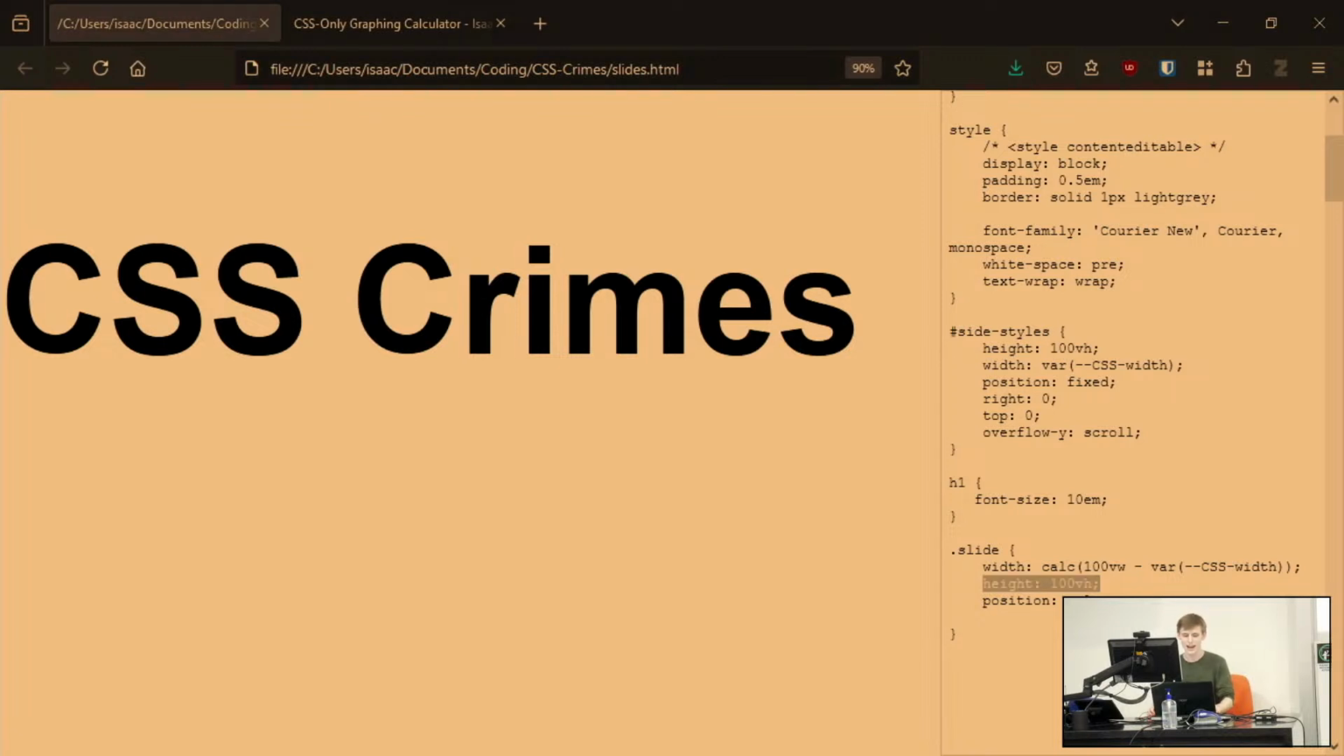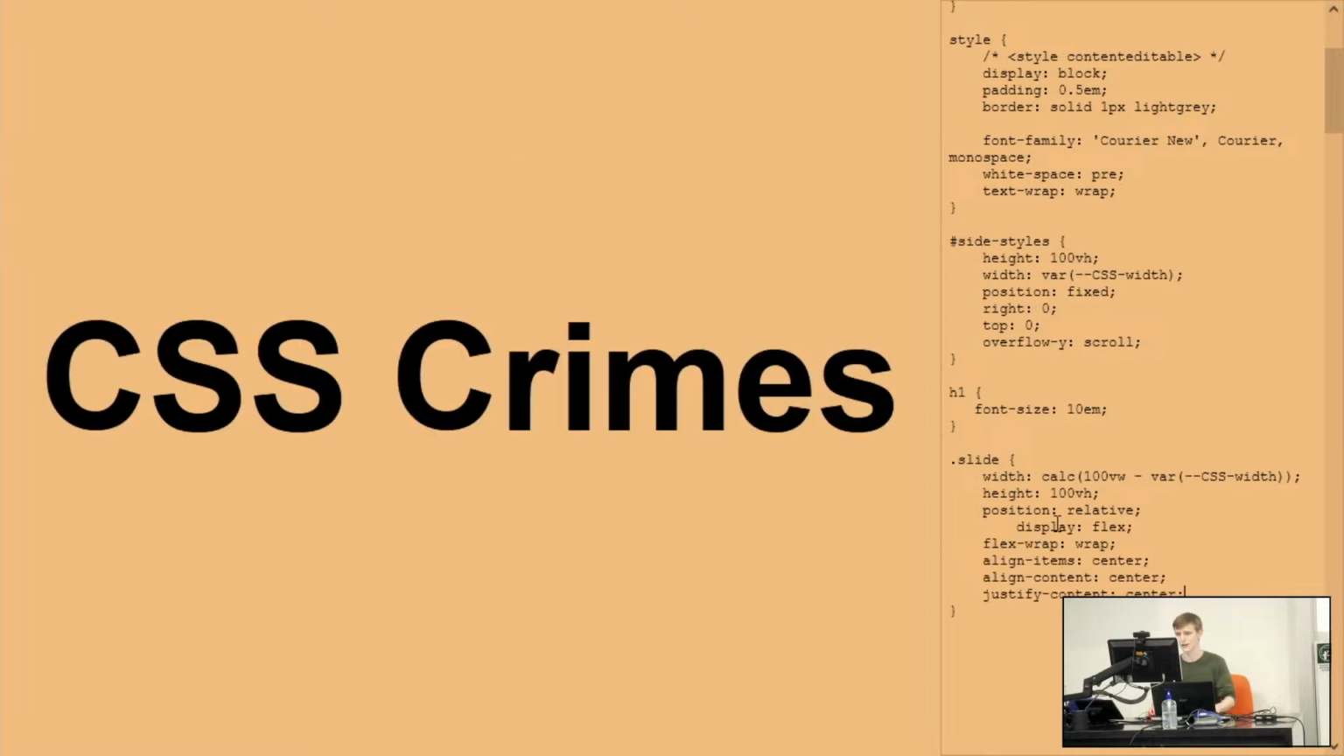These aren't really the hacks that I'm interested in, but for the sake of making this look somewhat presentable, we're going to change the display of this item, its flex wrap, and we're going to align the items, this one here, and justify content. So this will center it. The align content will actually come in handy later. It's a special tool we'll use later on.